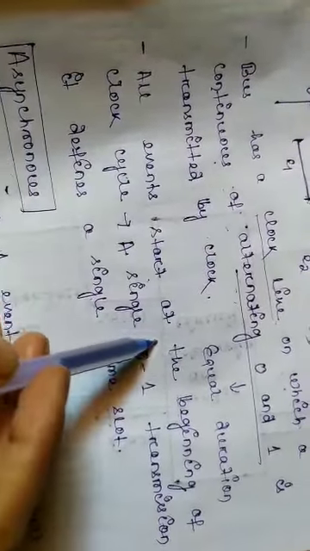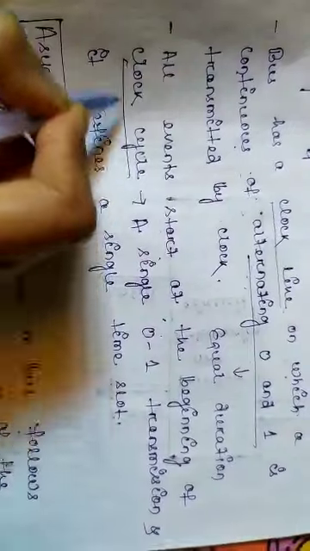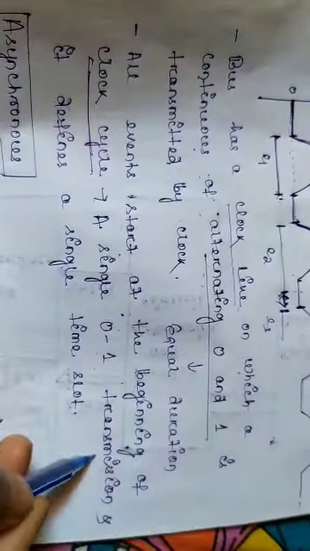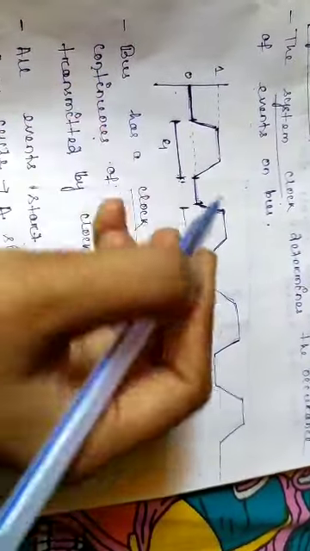So here it is written that all events start at the beginning of a clock cycle. Okay, what do you mean by clock cycle? A single 0-1 transition, and it defines a single time slot. That means each event will be given one time slot, and after the time slot completes, another event can start. So it is written that events start at the beginning of a clock cycle.